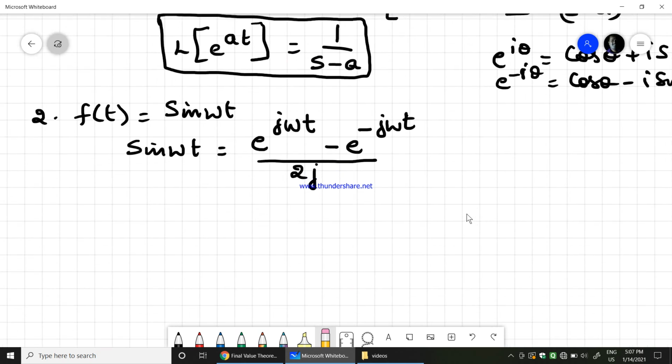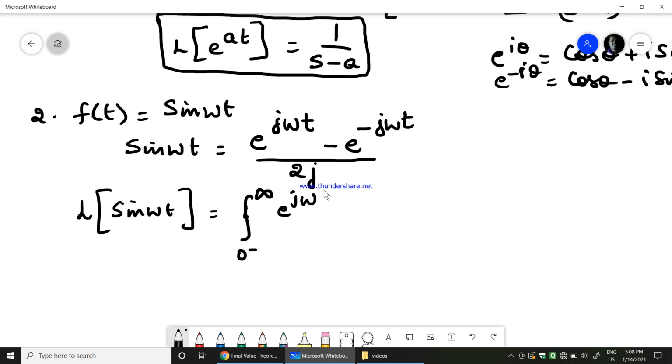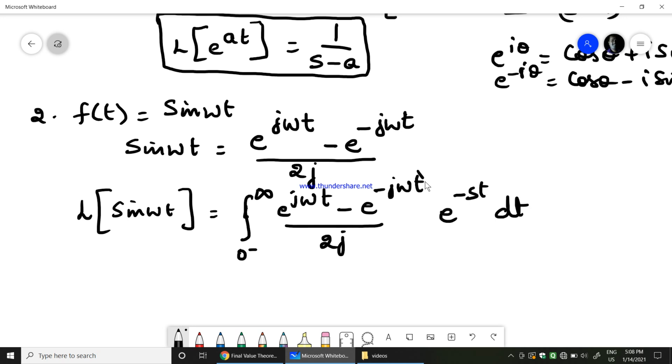So therefore, Laplace transform of sin omega t equals integration from 0 to infinity of e power j omega t minus e power minus j omega t divided by 2j, into e power minus st, which is the integral kernel, multiplied by dt. So this is what we get, right? This is the definition of Laplace transform which we have applied here.